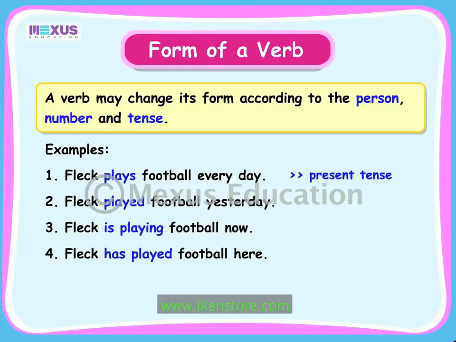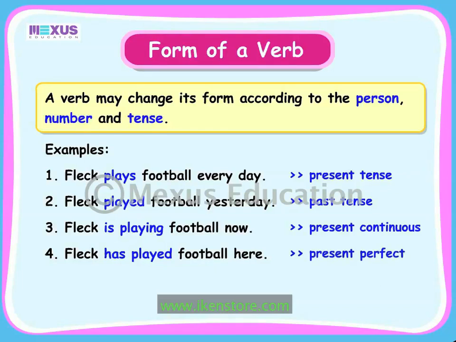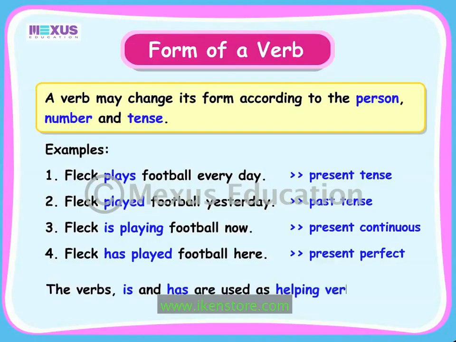The verb played refers to the past tense. The verb is playing refers to the present continuous tense. And the verb has played refers to the present perfect tense. In the last two examples, the verbs is and has are used as helping verbs along with the main verb to form the continuous and perfect tense.